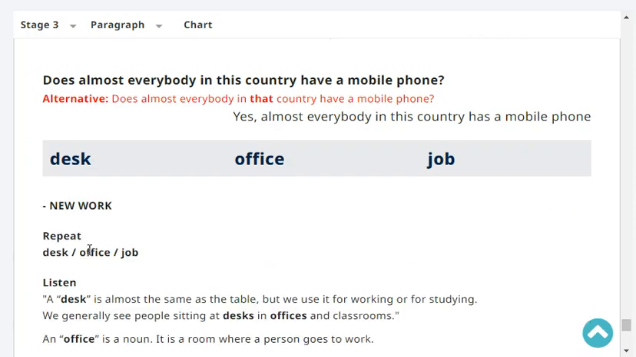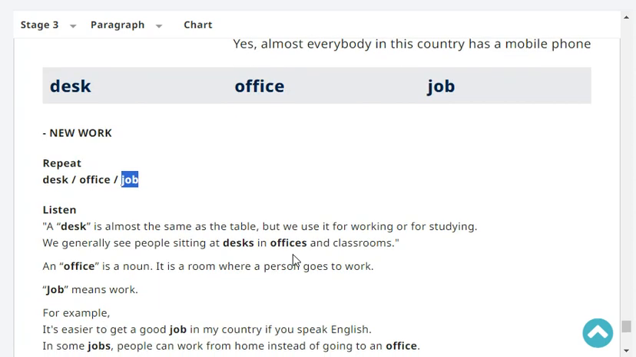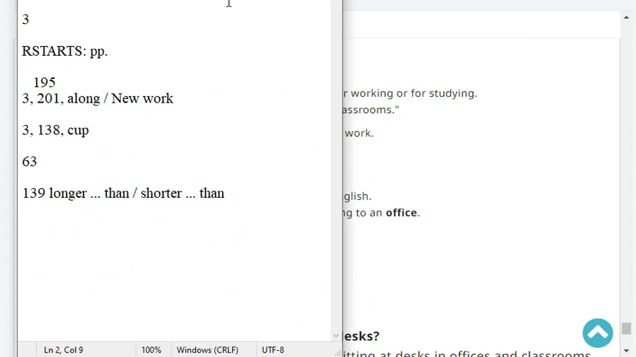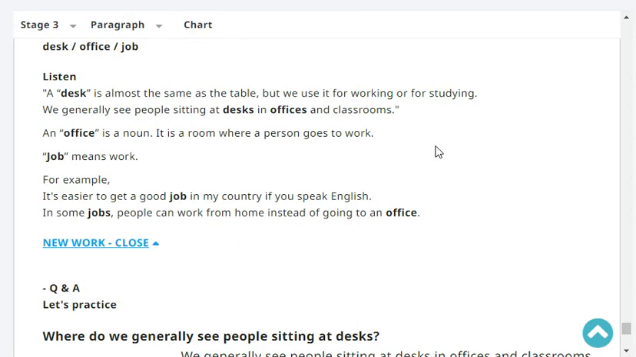Repeat. Desk, office, job. Very good. Okay, listen. A desk is almost the same as a table, but we use desk for working or for studying. We generally see people sitting at desks in offices and classrooms.